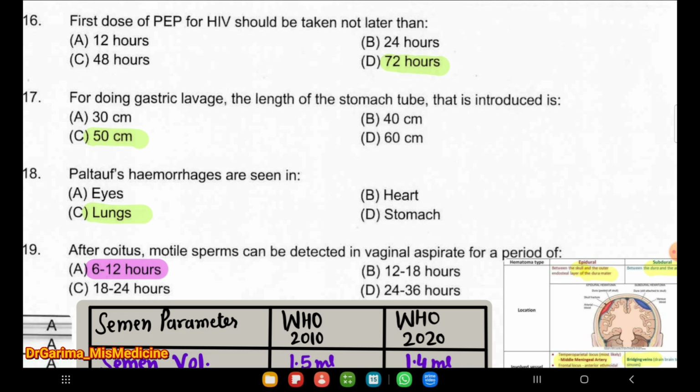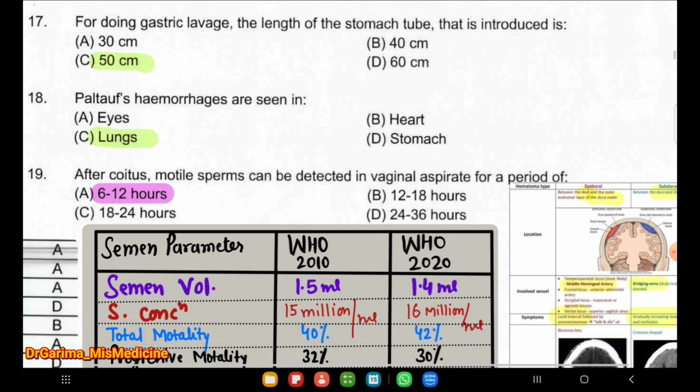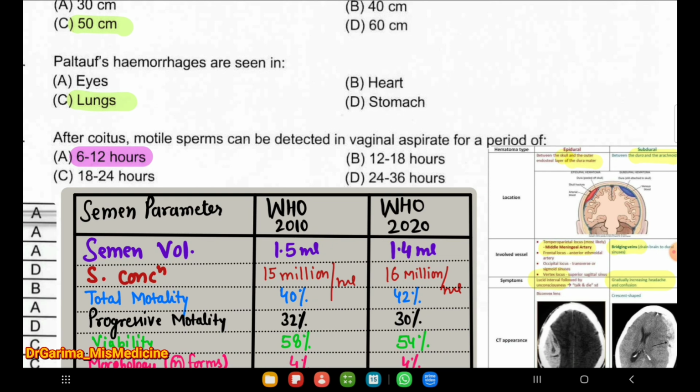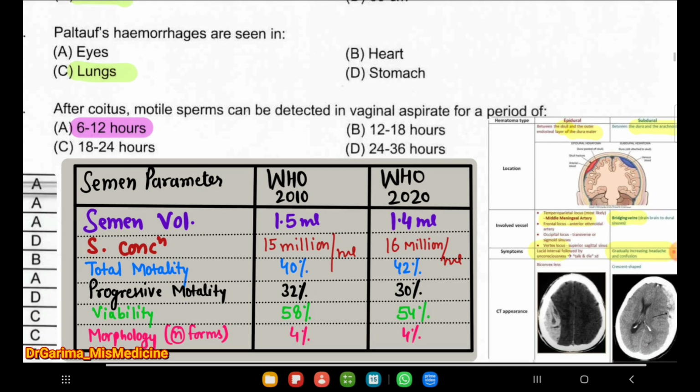Next question, for doing gastric lavage, the length of the stomach tube that is introduced is 50 centimeter. Paltauf's hemorrhages are seen in lungs. Next question, after coitus, motile sperms can be detected in vaginal aspirate for a period of 6 to 12 hours. Next, this is not a question, but these are some epidural and subdural hemorrhage images.